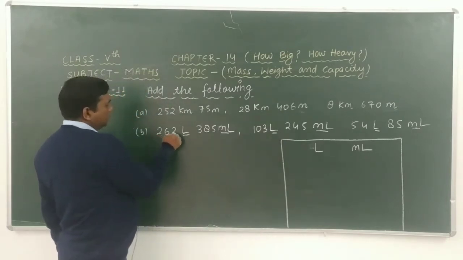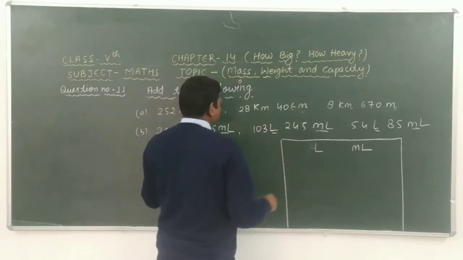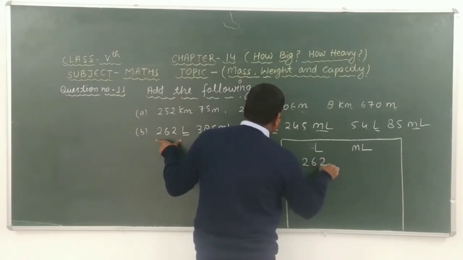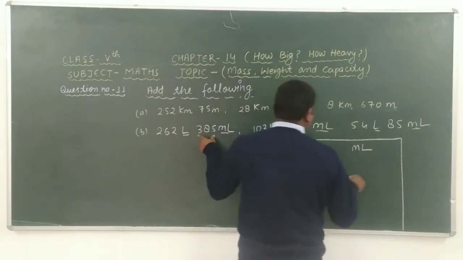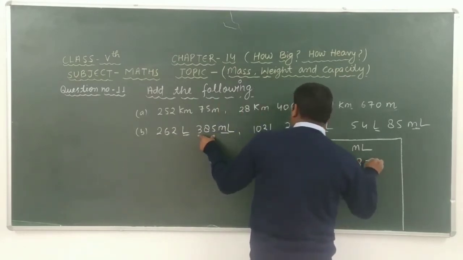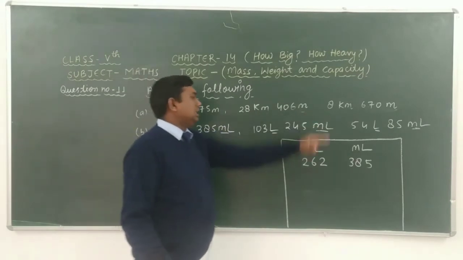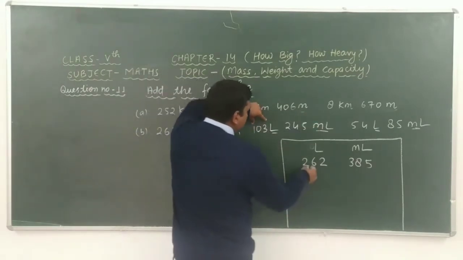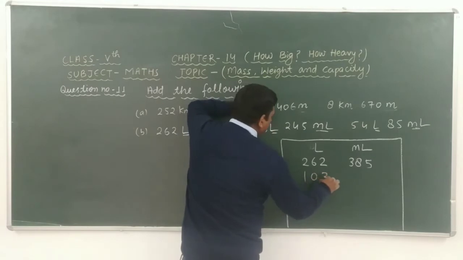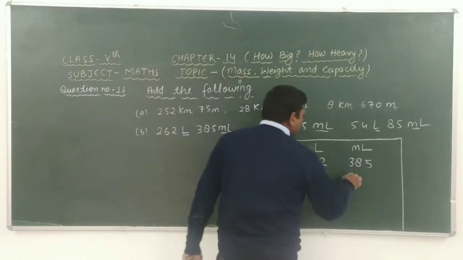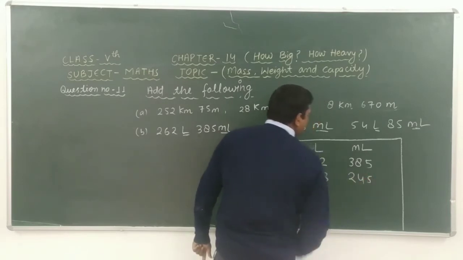They are given that 262 liter, then we can write 262 liter and 385 milliliter. Okay, similarly we can write all given numbers, and here we can write 103 liter and 245 milliliter.